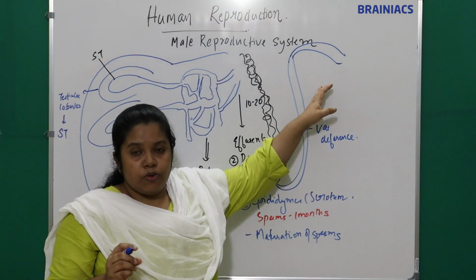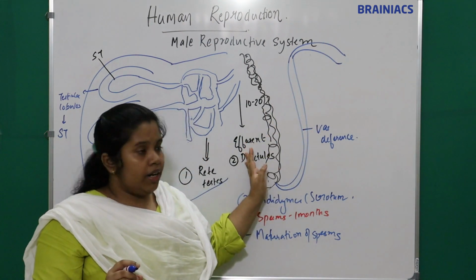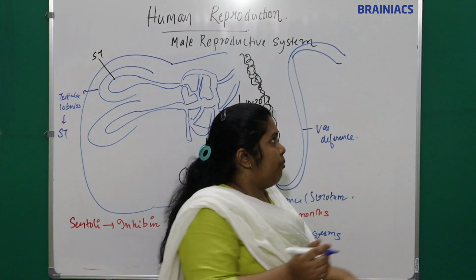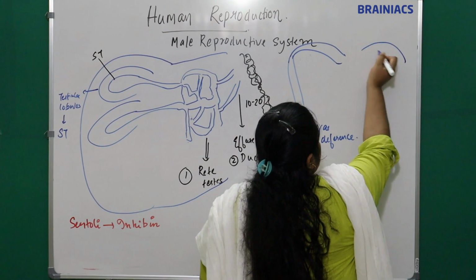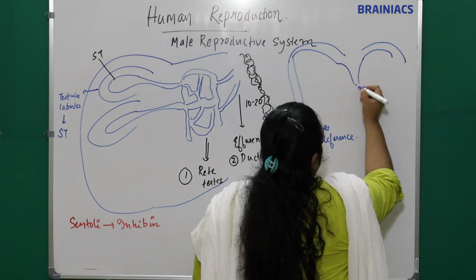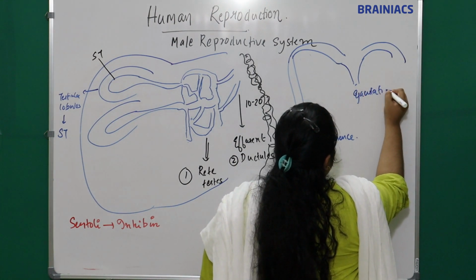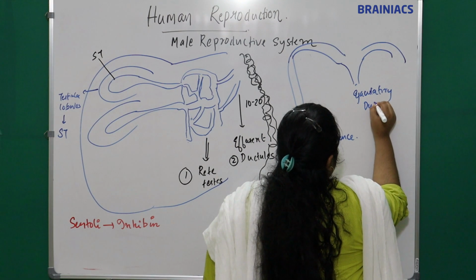This is one side, and the vas deferens from the other side also comes. Together they form the ejaculatory duct.